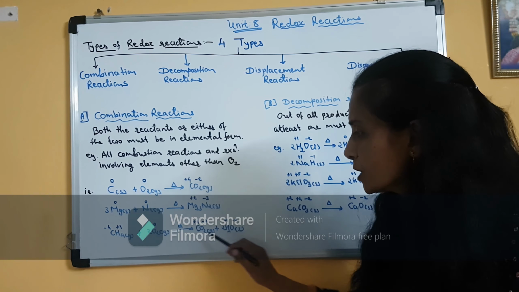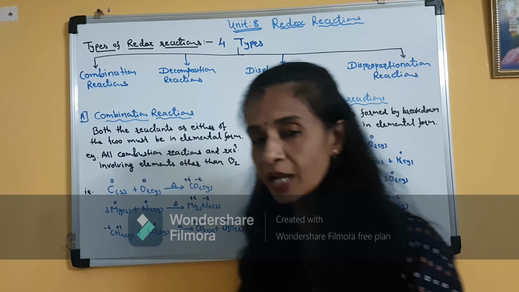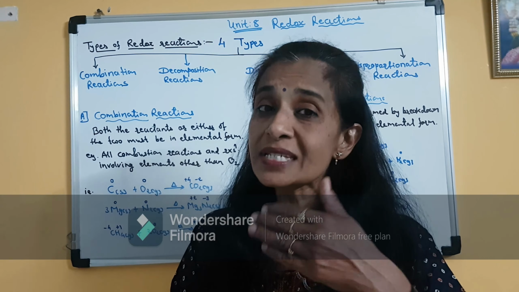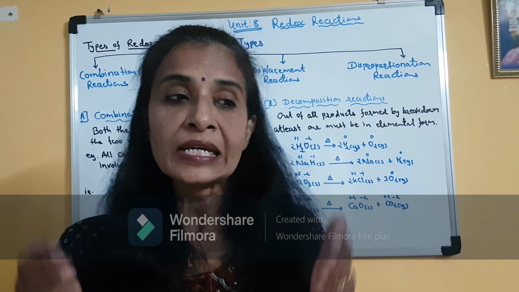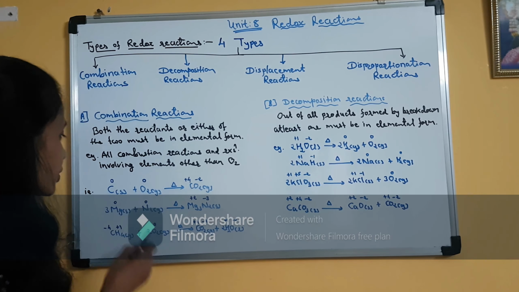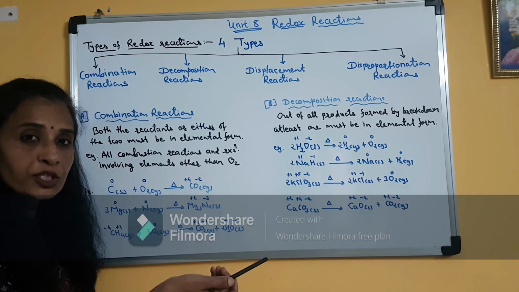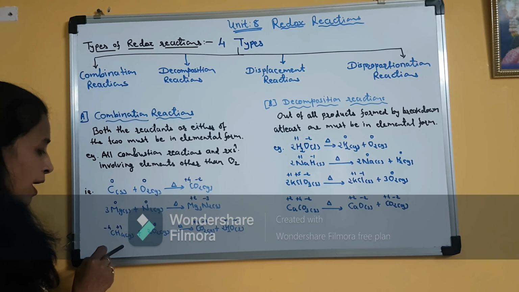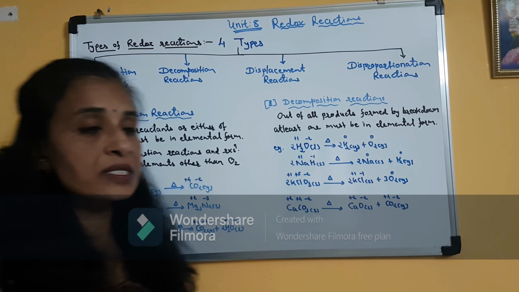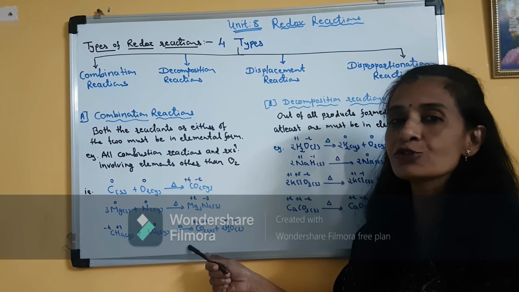Clear? Here hydrogen is the element whose oxidation number is not changing. So in a redox reaction, it is not always compulsory that all the participating elements must undergo change in oxidation number. Sometimes all of them will undergo change in oxidation number, sometimes they may not. In the first two reactions, both the reacting elements undergo change in oxidation number, but in this reaction hydrogen is not undergoing any change, meaning it is neither undergoing oxidation nor reduction. Clear? So this type of element is also present.